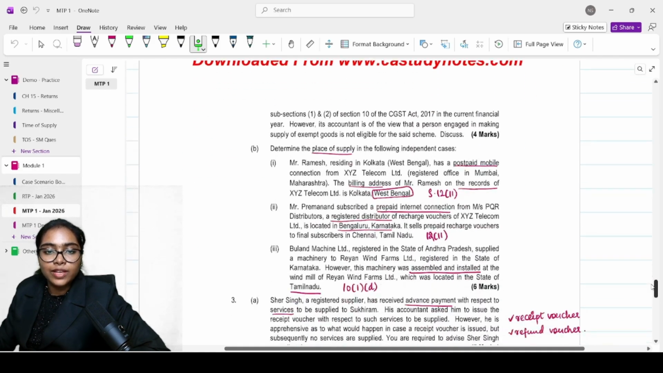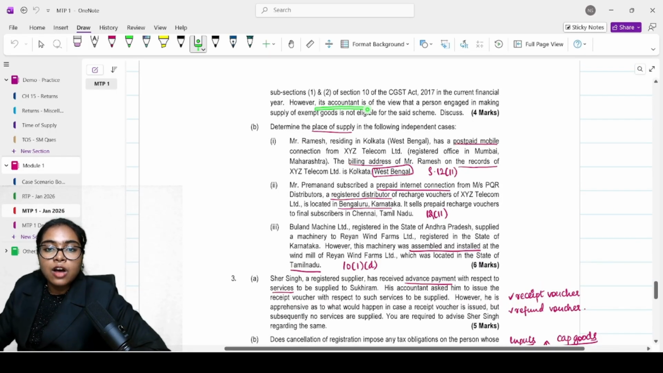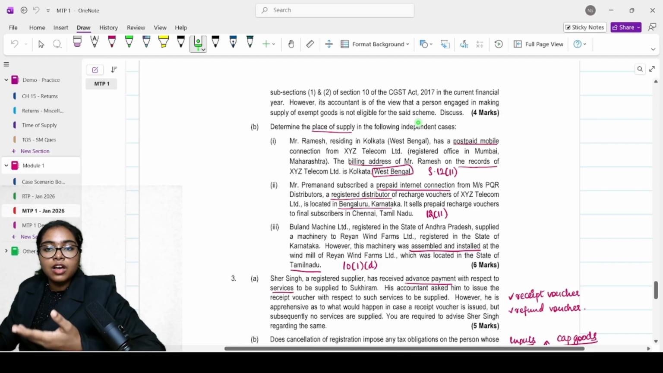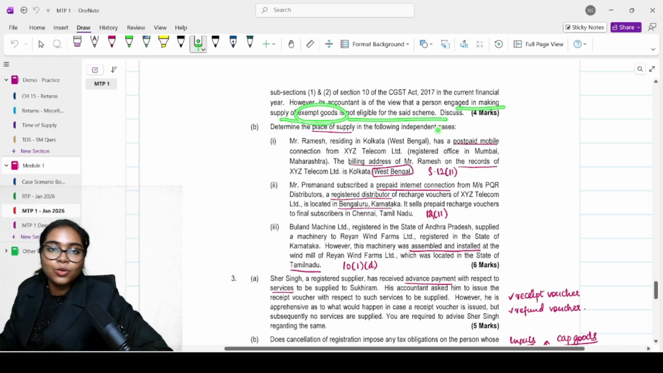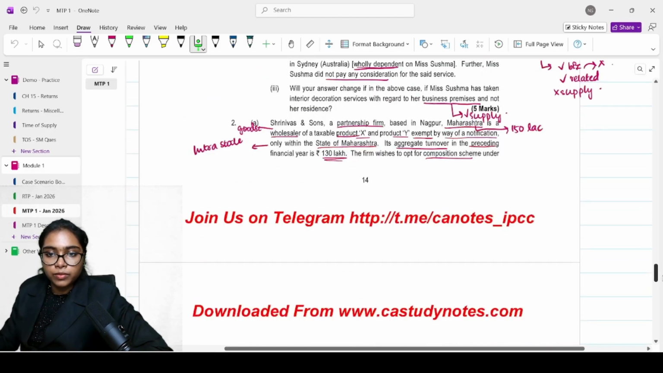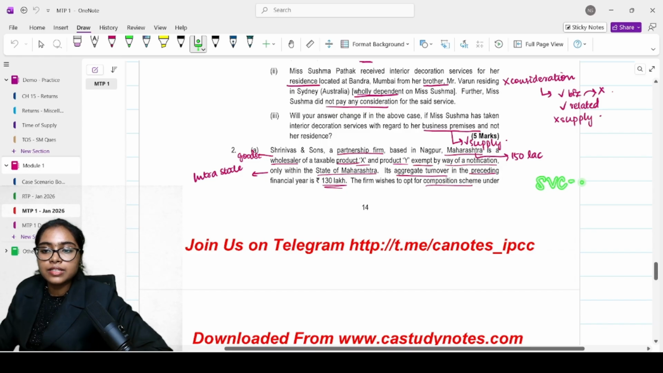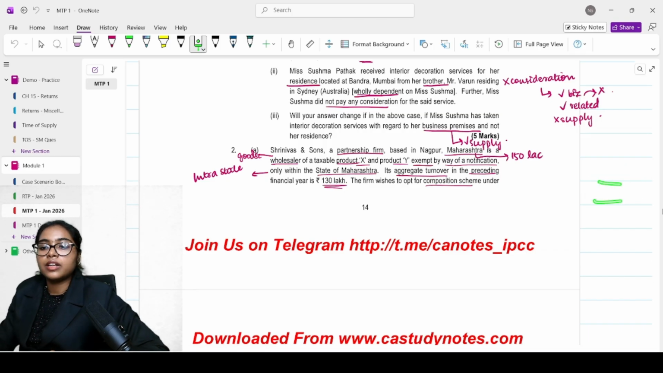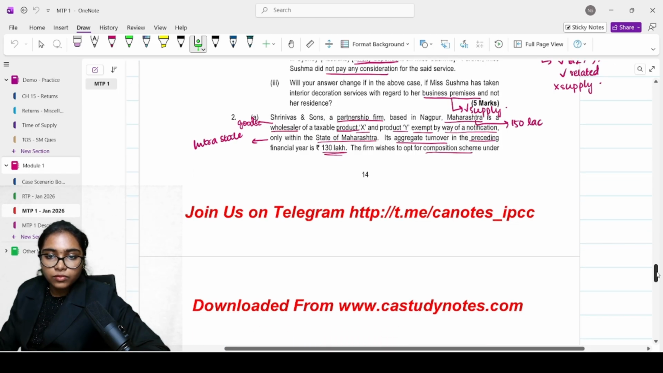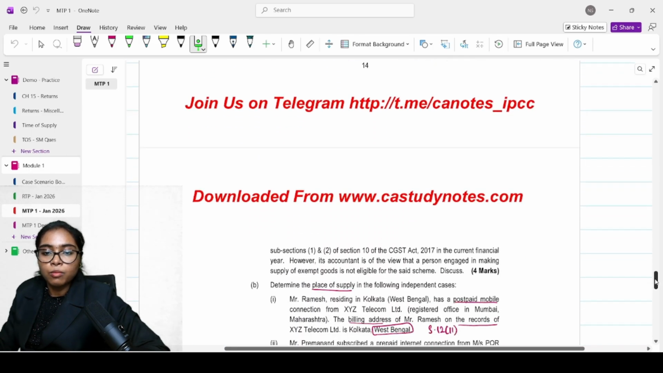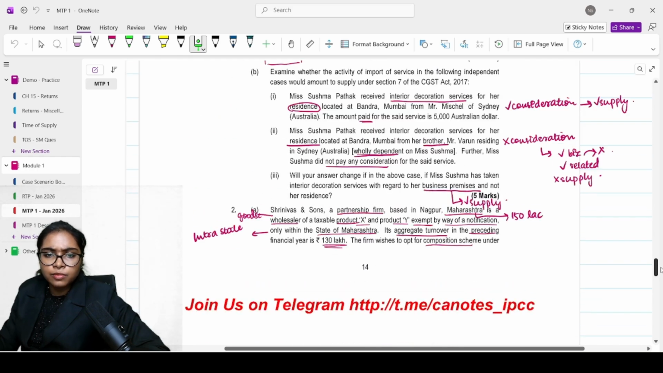Yes. What was the question? Its accountant is of the view that a person engaged in making supply of exempt goods is not liable for the said scheme. Did we study anywhere that a person who is engaged in making supply of exempt goods is not eligible for the said scheme? No. Exempt goods, no problem. It should not be a service that is not leviable under GST. If you are involved with any service that is not leviable under GST, then yes, you cannot be eligible for the composition scheme. Here he is very well eligible for the composition scheme.